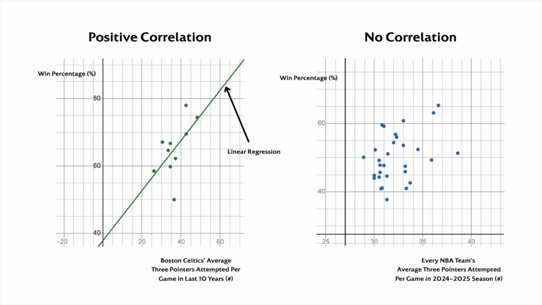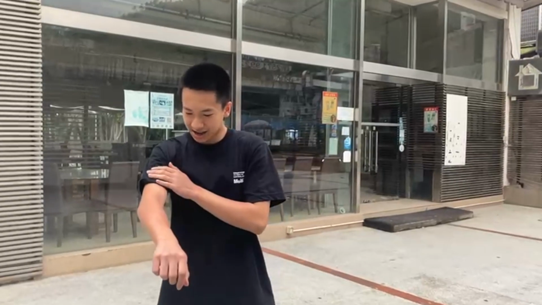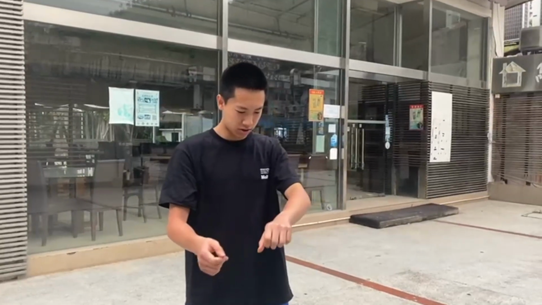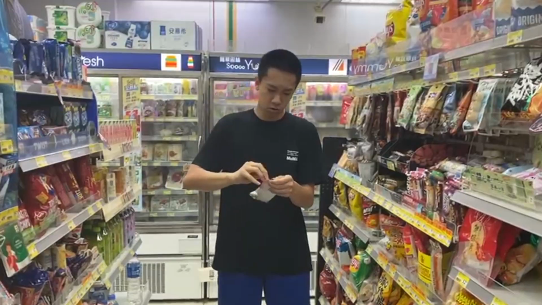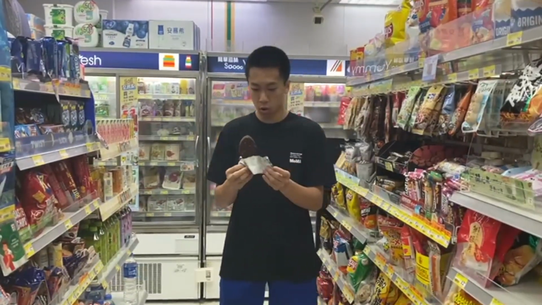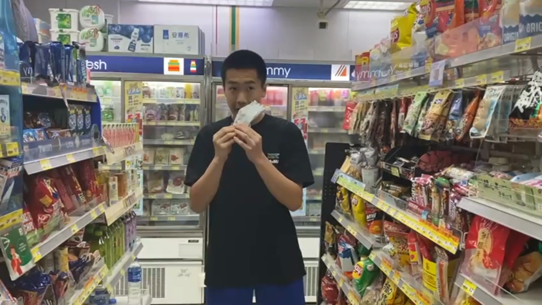The graph on the right shows every NBA team's three-pointers attempted per game against the team's win percentage over the last 10 years. We can observe that, unlike the previous graph, there is no correlation and causation between the variable of three-pointers attempted and the percentage of NBA teams winning as a whole. With the understanding of correlation, causation, and linear regression, we can now go back to the original situation. The intense heat on the hot summer day is the cause of individuals being more likely to get sunburned, and is also the cause of individuals eating more ice cream.